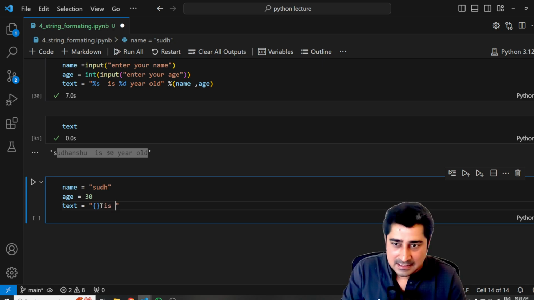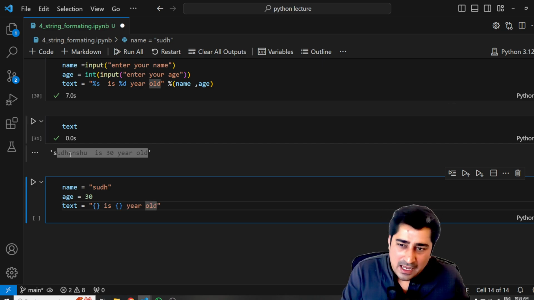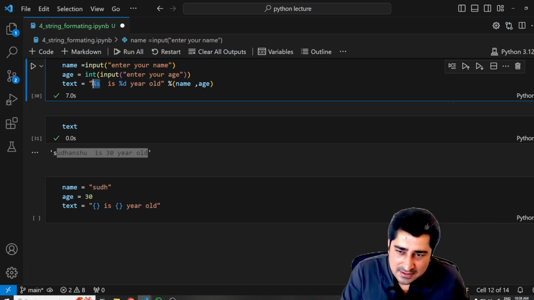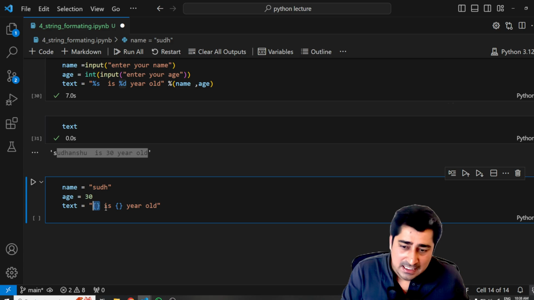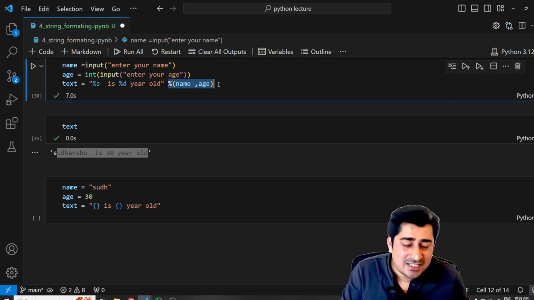Sudhanshu is, again curly braces, year old, right? So I have replaced this placeholder, as you can see, percentile of s and percentile of d, with just curly braces over here, and it is going to work, believe me. But you have to change this style as well.